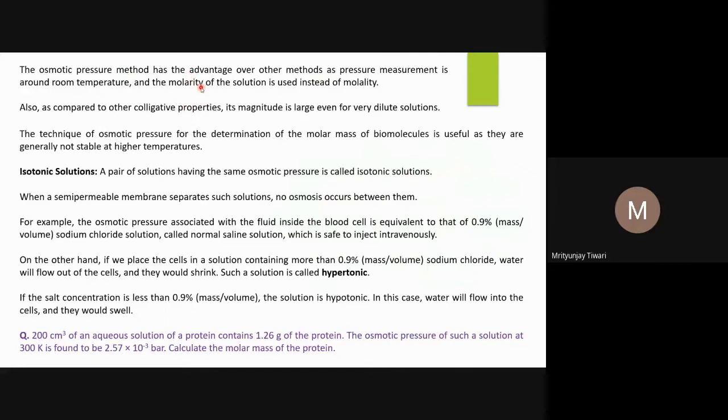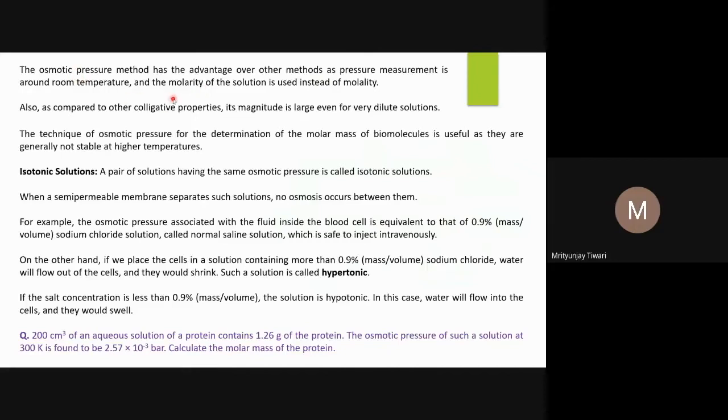Molality means you are using the mass of the solvent, and when you measure the mass of the solvent, you transfer the solvent somewhere, and some of the solvent will already be lost because of adhesion to the pot or something like this. Measuring volume is easier. You can use a measuring flask, a volumetric flask, and at a certain level you can make up the volume so you have the desired concentration just by measuring the mass of the solute. We can find out the actual concentration in molarity.